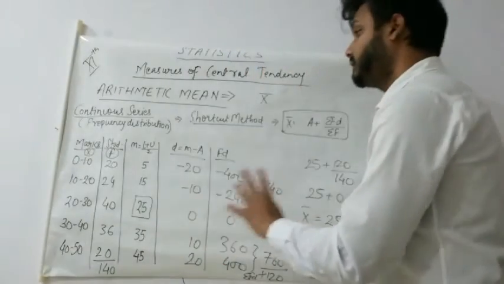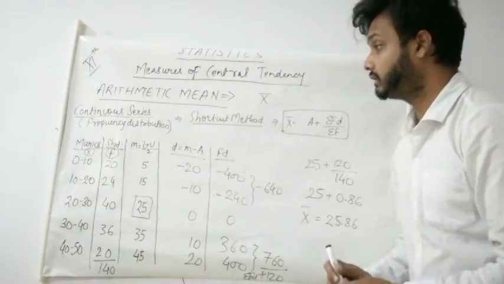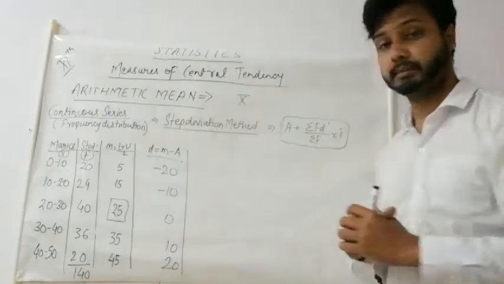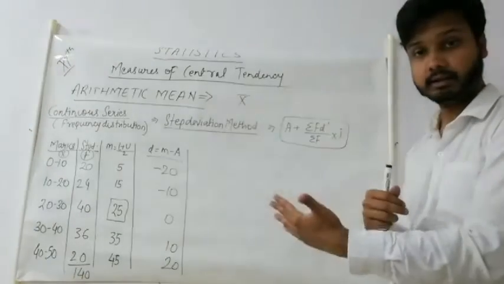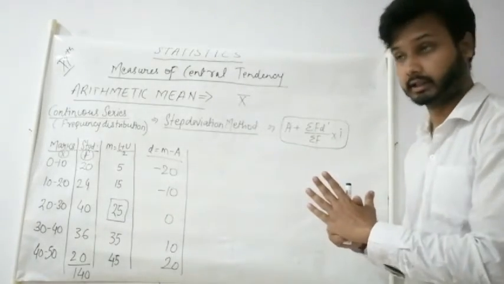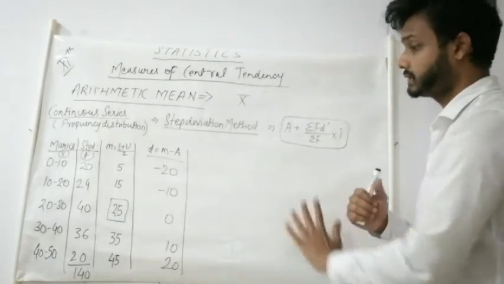Okay, so there is no confusion here. It is exactly the same as discrete series. Now we will see the next method, that is step deviation method. If we move to step deviation method, you can see that the formula used is exactly that which we used in discrete series step deviation method. So here also it will be same, steps will be similar.